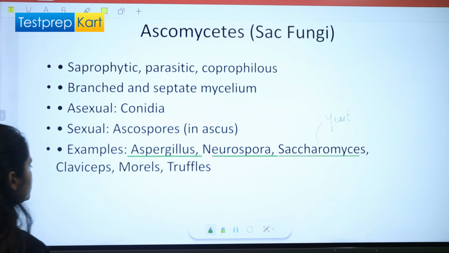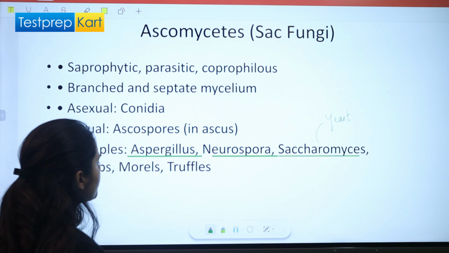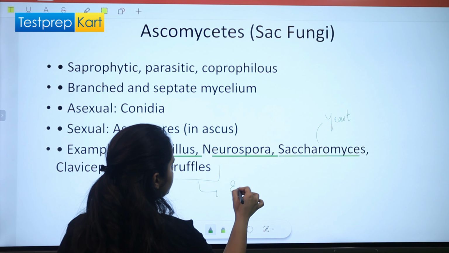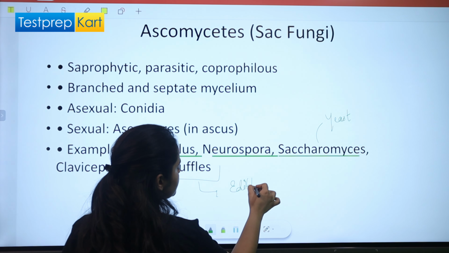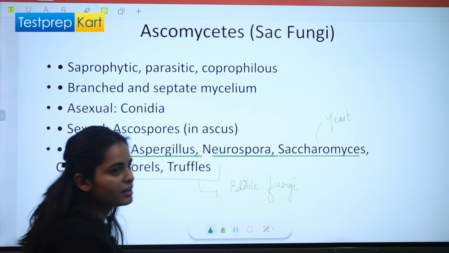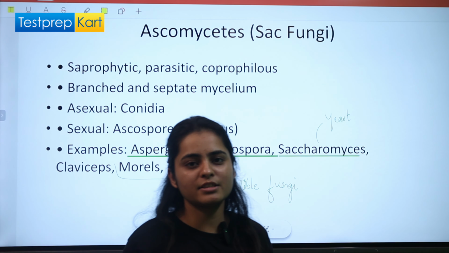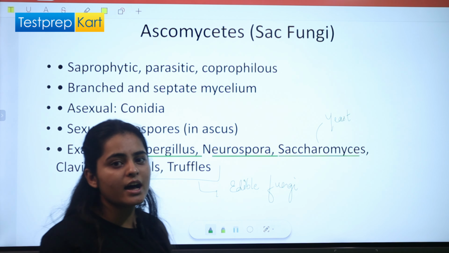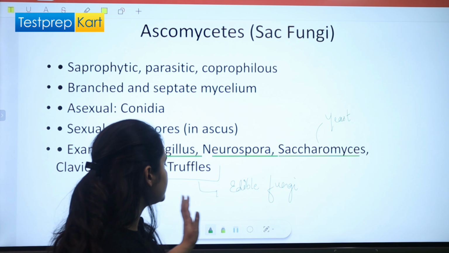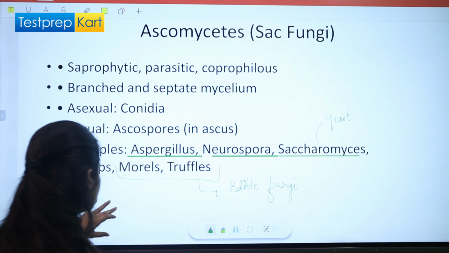It's a unicellular fungus. Then Claviceps, morels, and truffles. Morels and truffles are the edible fungi. You can remember it as we eat truffle pastry and truffle chocolate. So truffles and morels are edible fungi.